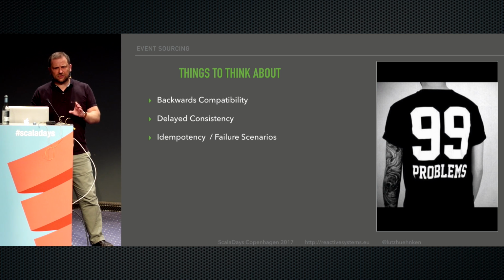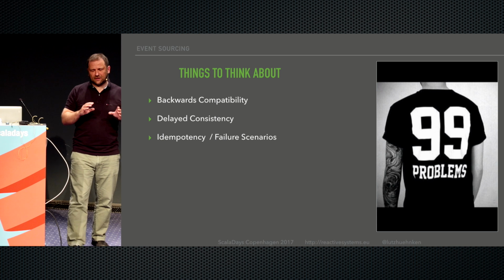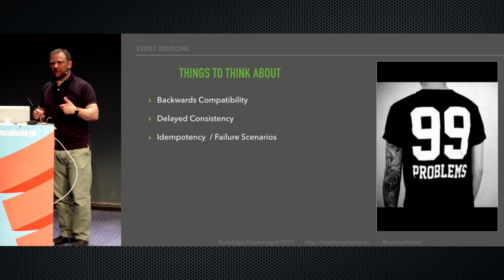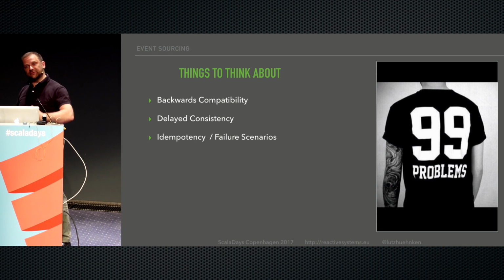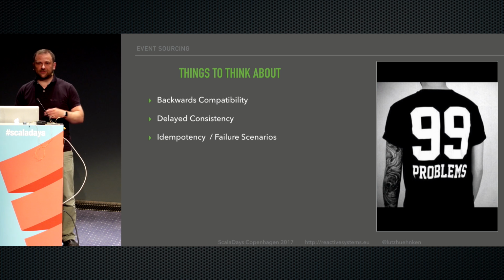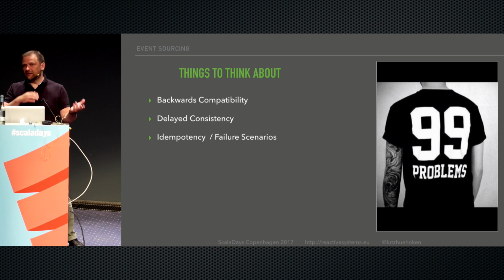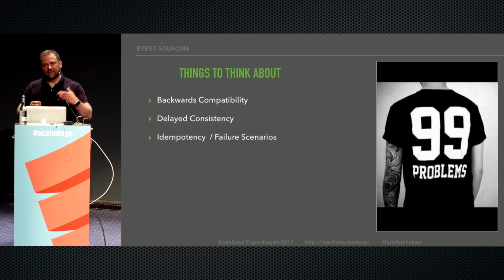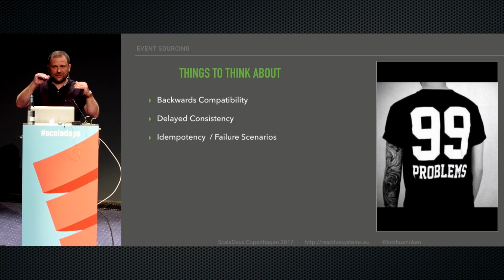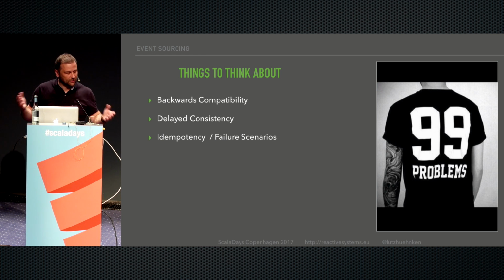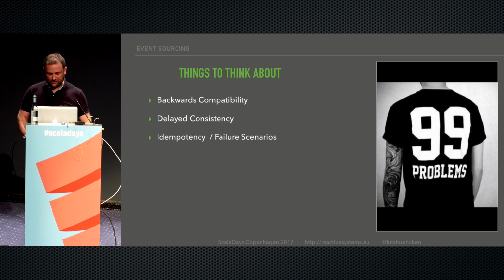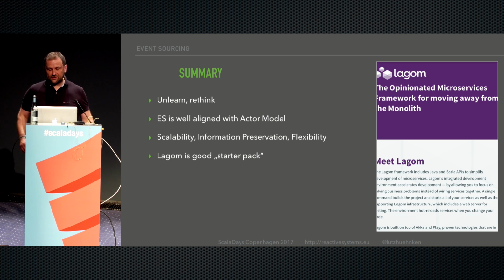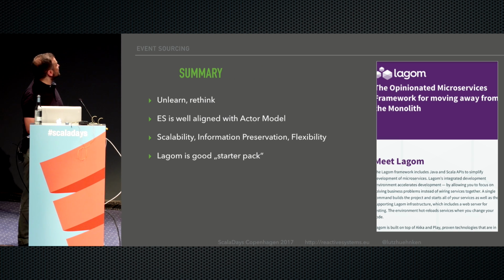Depending on what store you use, you might not have these guarantees, and you can get into a situation where events are published multiple times, and you have to be able to deal with that. It's always good to have some idempotency, an idempotent receiver that can handle this. These are things you need to start thinking about, not only with event sourcing but with distributed systems in general, obviously.